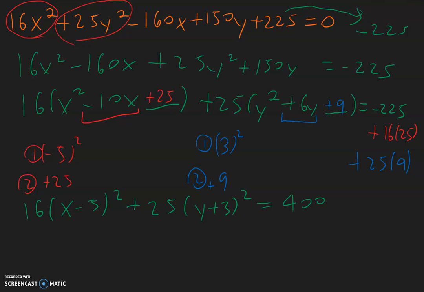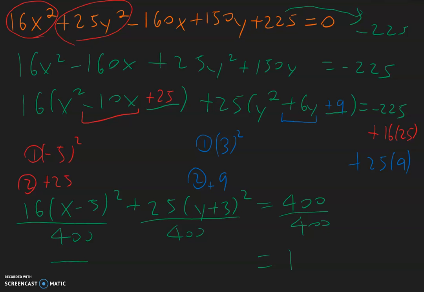But remember, for ellipses and hyperbolas, we need the right side to be equal to 1. And so now we need to go ahead and divide everything by 400 so that we have a 1 on the right side. So 16 over 400, when we reduce that, it's the same as 1 over 25 because 400 divided by 16 is 25.